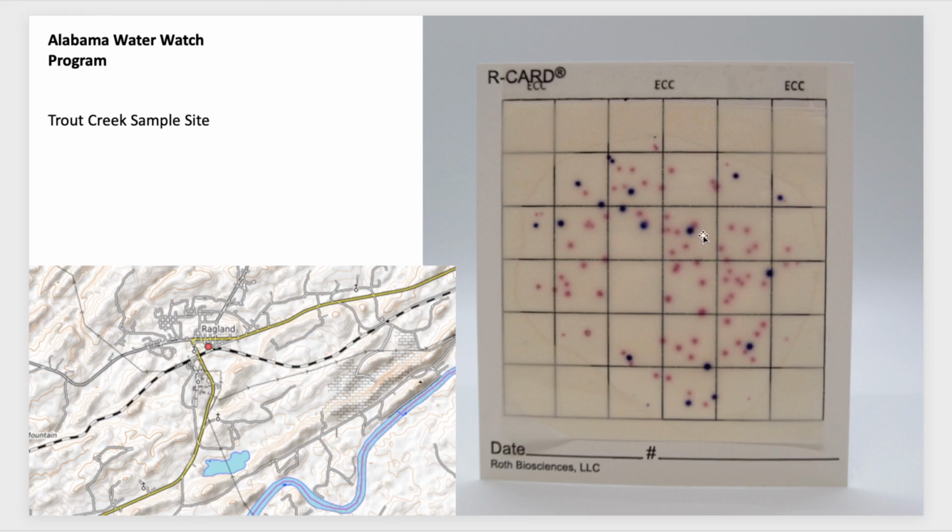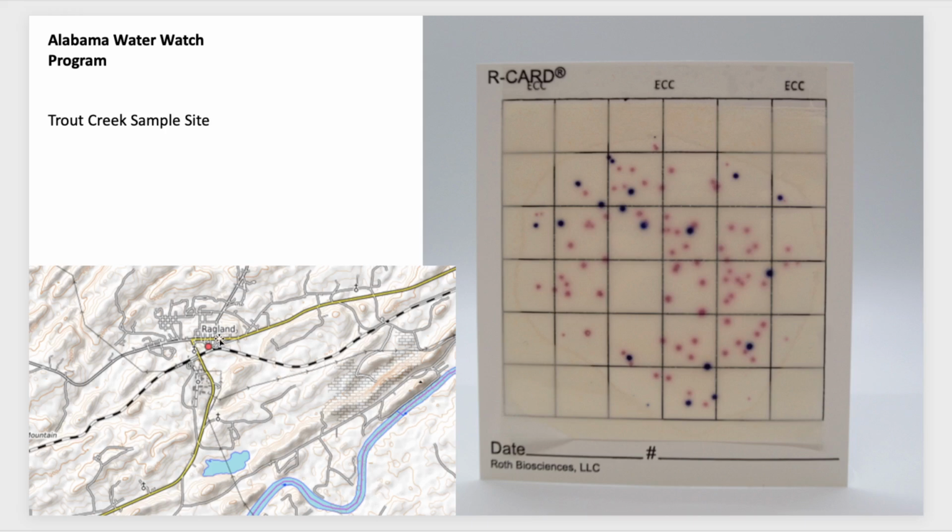And basically the way our card works is you put a milliliter of a water sample from the creek or river or whatever you're testing, a lake, you put it in the R card, you close it, it spreads it out, and then you put it in an incubator. So it's basically like a growth plate, but it's just a flat, simple card. And they cost about $2 to $3 a card. Depending on how many you buy, you can get a discount for quantity.